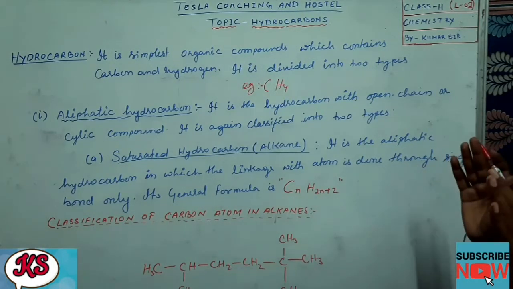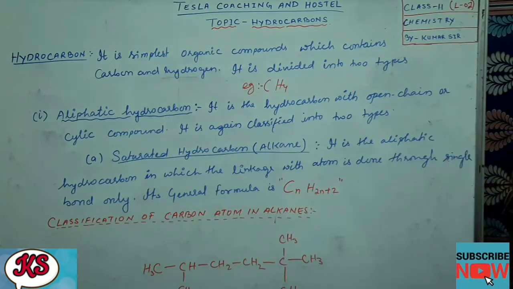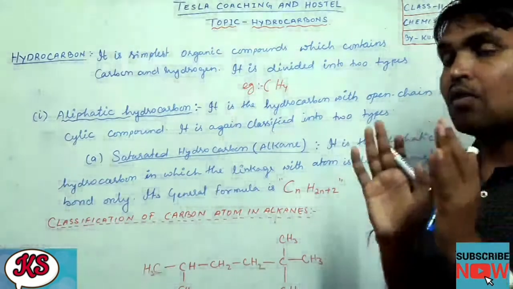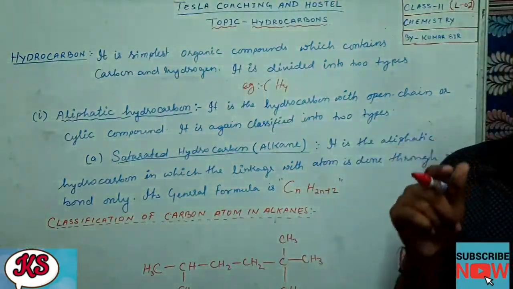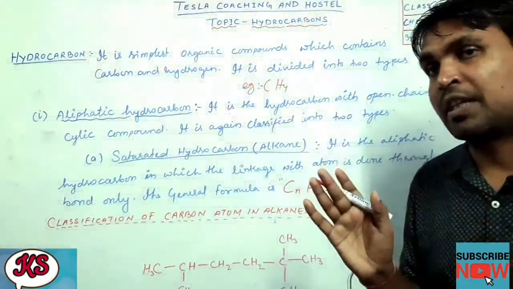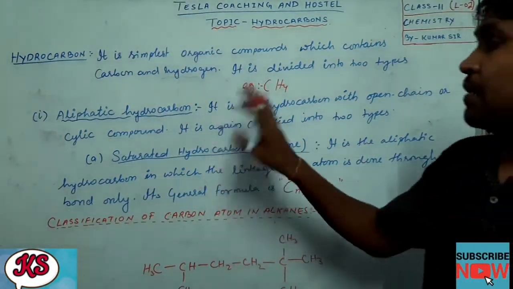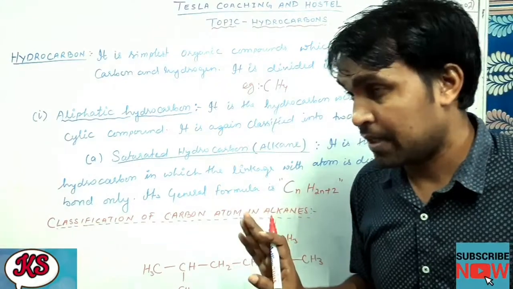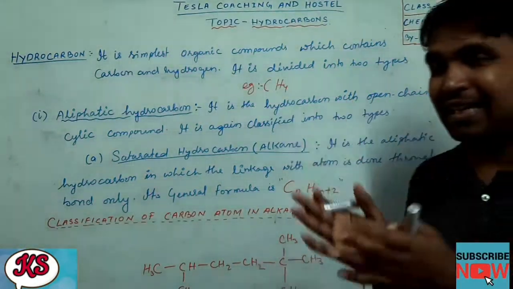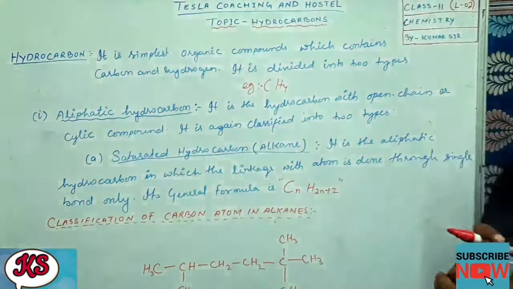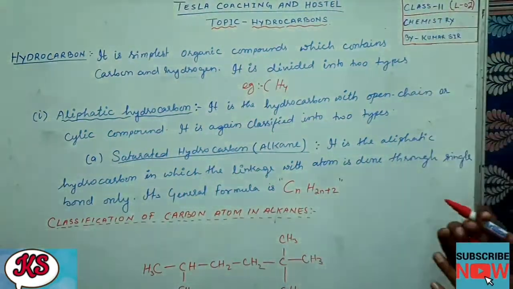All the hydrocarbons in closed structure or ring structure or straight chain are called aliphatic, except if they have a benzene ring, they will be called aromatic. I hope you have understood what is aliphatic: all hydrocarbons with a straight chain, branched chain or cyclic are called aliphatic hydrocarbons, provided they do not have any benzene ring.